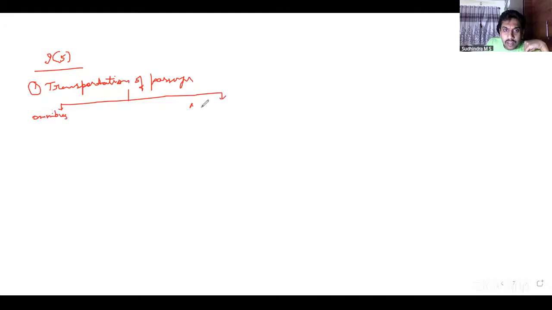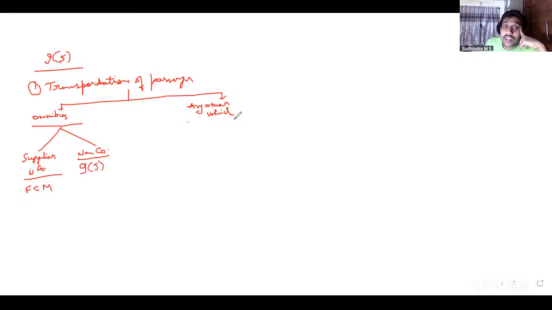If it is an omnibus, then I have to see whether the supplier is a company or non-company. If the supplier is a company, FCM. If the supplier is non-company, 9.5 applies. For any other vehicle, it is always under 9.5. Very good. So this is how transportation of passengers works.